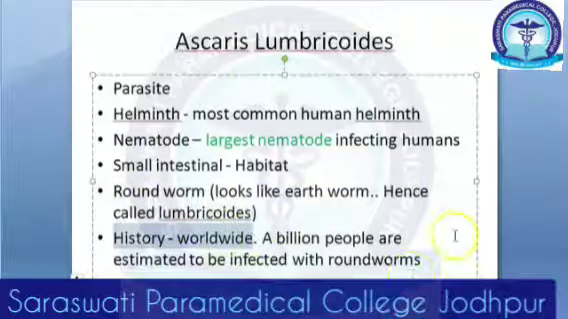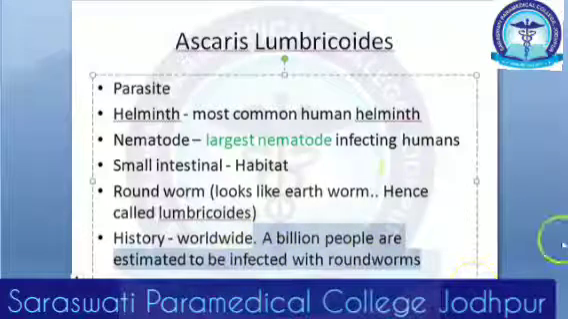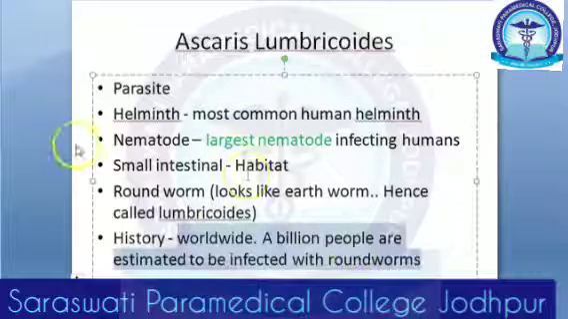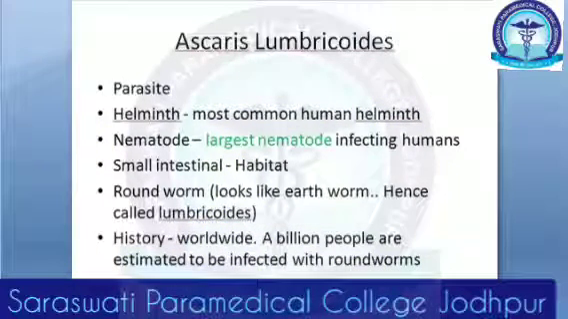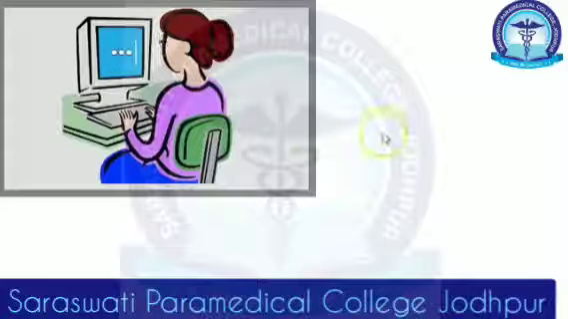Now what is the history? Worldwide, 1 billion people are infected with roundworms. So that is why it's the most common human helminth. Worldwide, 1 billion people are affected. So let us know more about Ascaris lumbricoides. Are you ready to dive into Ascaris lumbricoides?